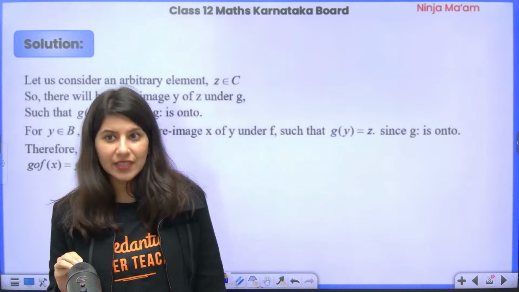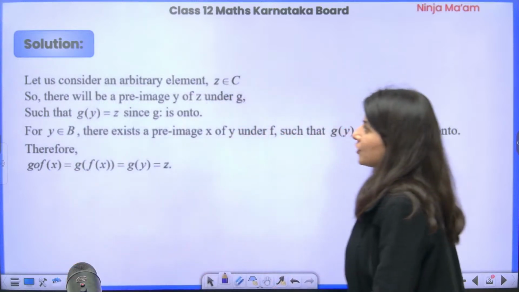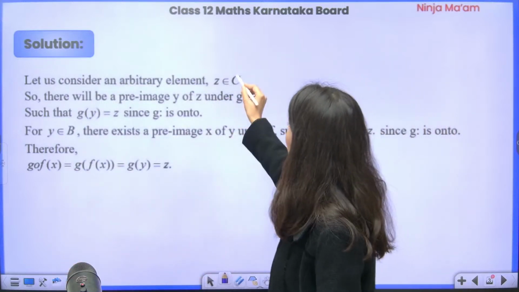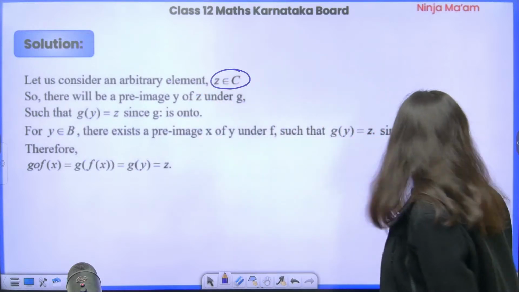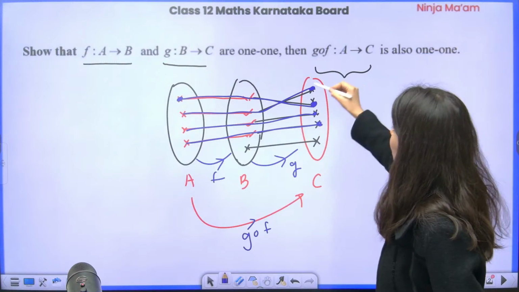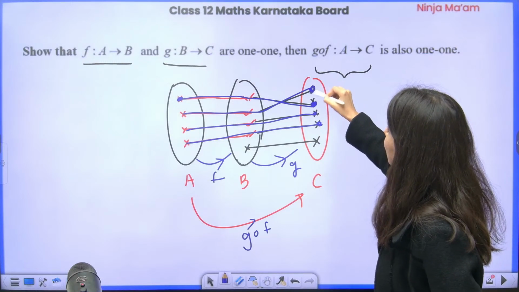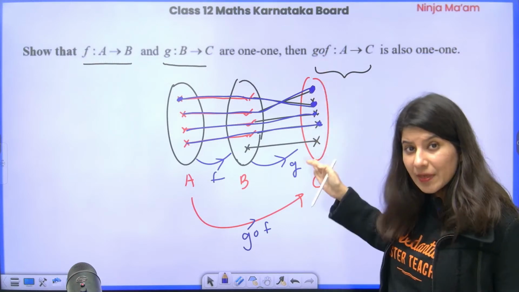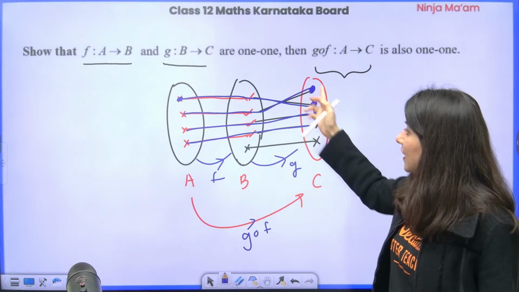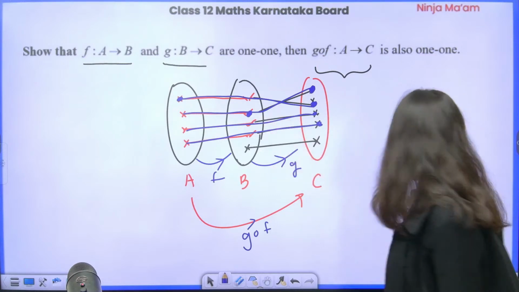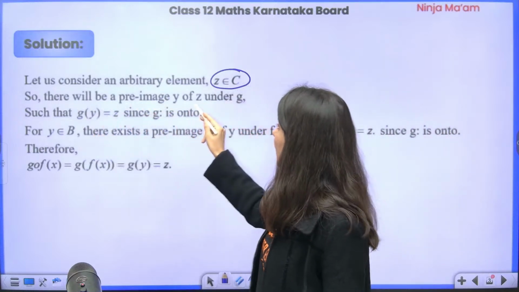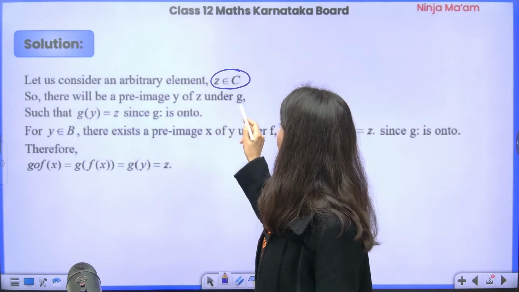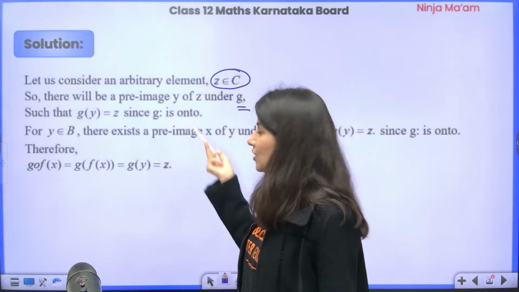It is a 2-marker question. So what we are going to do is, first of all, consider an element which belongs to set C. Suppose this is the element belonging to set C. Now understand, if an element exists in set C, then there will be a pre-image of it in set B. So there will be a pre-image of z under g, since g is onto.